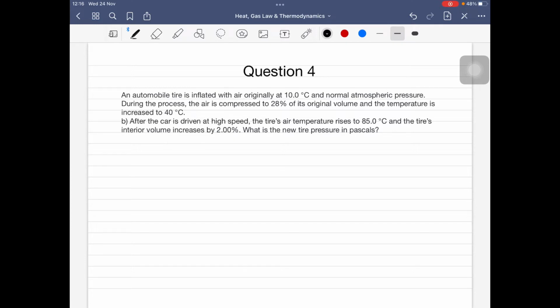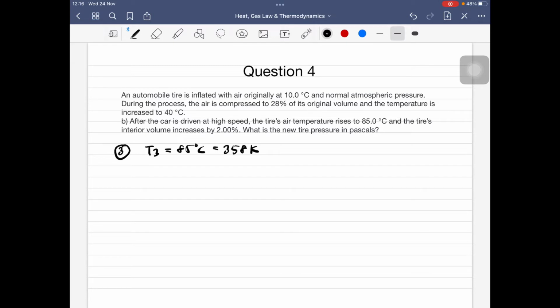Okey, dalam soalan A tadi, perubahan kita daripada 1 pergi 2, kemudian apa yang berlaku untuk soalan B, disebut sekarang kereta ini kita bawa dekat high speed. So which mean ini akan menjadi situasi yang ketiga. Okey, untuk situasi yang ketiga disebut temperature dia rise kepada 85 degree. So we can say that T3 is equal to 85 degrees Celsius, which is equal to 358 Kelvin.